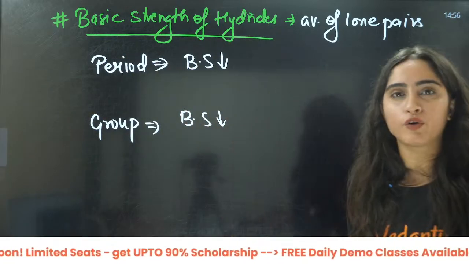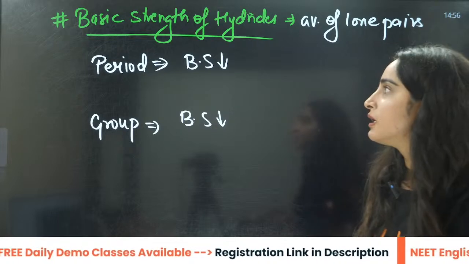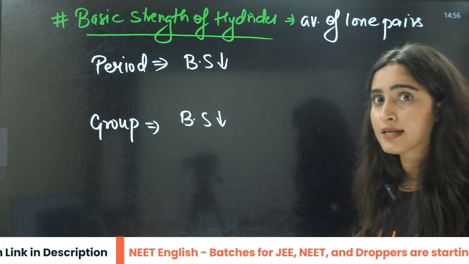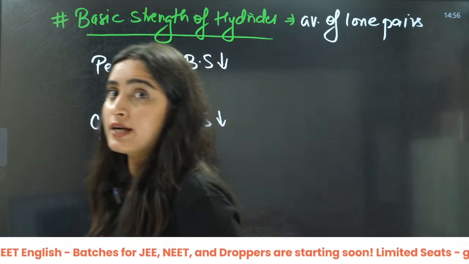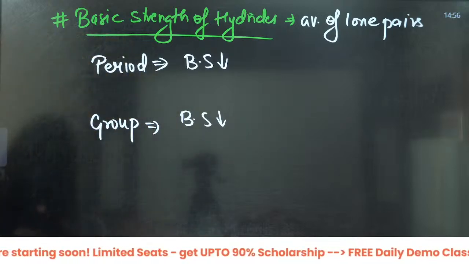Along the period, the concept is the same: electronegativity we are seeing. So does electronegativity increase or decrease along the period?